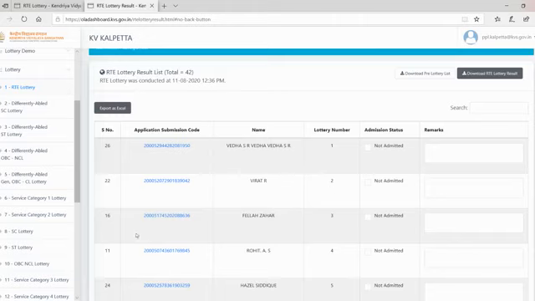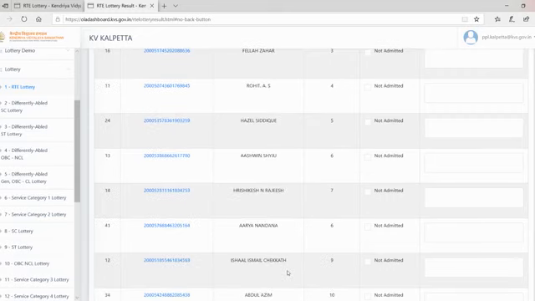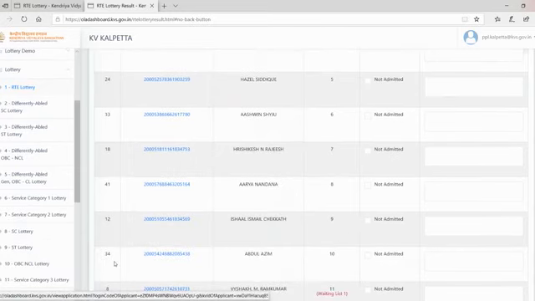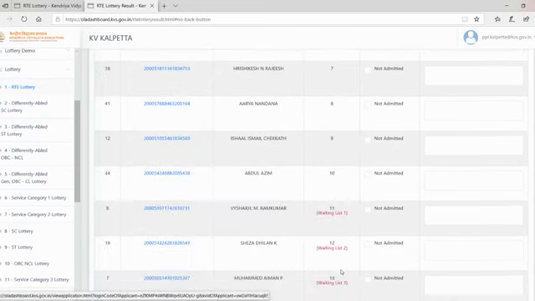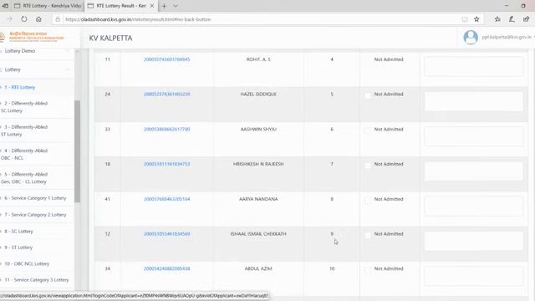Serial number 22 second, serial number 16 third, serial number 11 fourth, serial number 24 fifth, serial number 33 sixth, serial number 18 is seventh, serial number 41 is eighth, serial number 12 is ninth, and serial number 34 is tenth. From 11 it is the waiting list because we have only 10 RT seats. So from lottery number 11, it is the waiting list. Hope you all understood this. So our RT lottery is over.